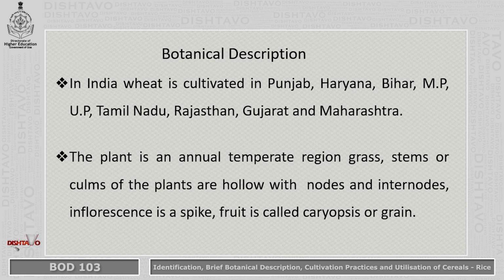The plant is an annual temperate region grass. When I say temperate region grass, you must be aware it requires cold temperature. Stems or culms of the plants are hollow with nodes and internodes. Inflorescence is a spike. Fruit is called caryopsis, or some reference books may give it as a grain.